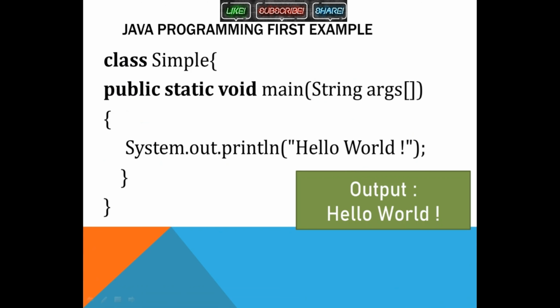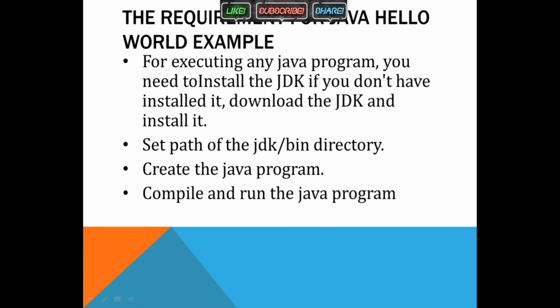Now coming to the first program, the requirement for the Java Hello World example. The first example will be Hello World. We are going to show you the Hello World execution here. Hello World will be written on the command line as the output. For executing this Java program, you need to install JDK first. You have to set up the class path, and then not only class path, the path, and then create the Java program. Means you have to code it, and then compile and run the Java program.